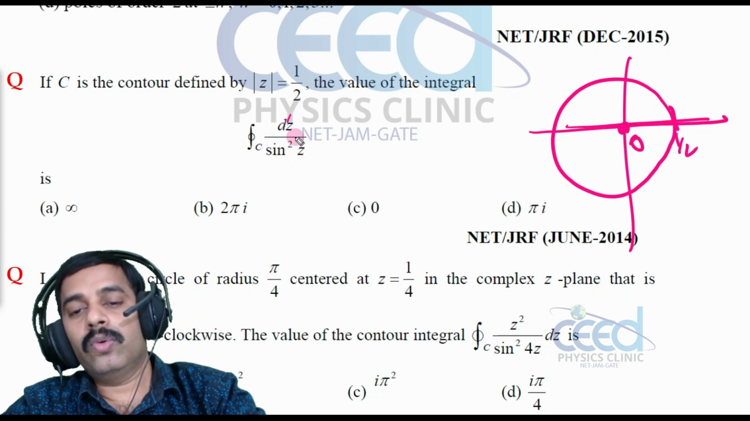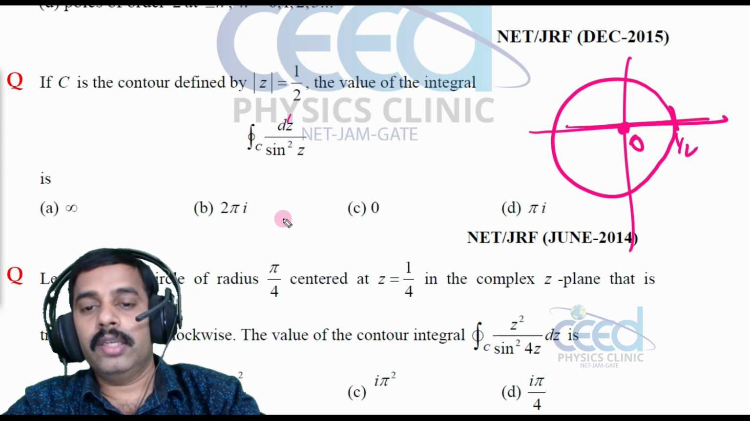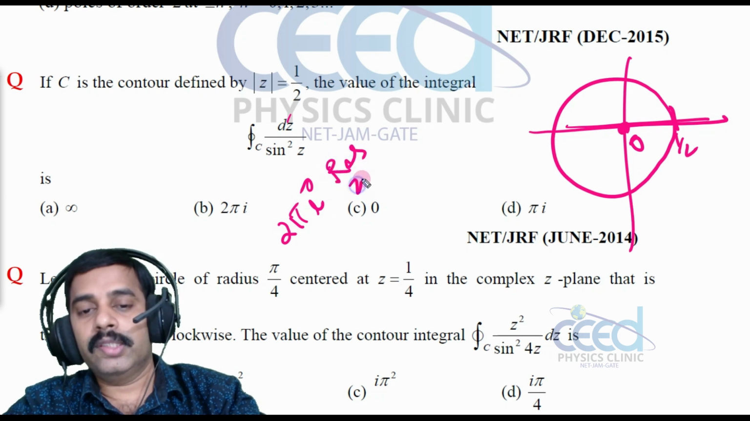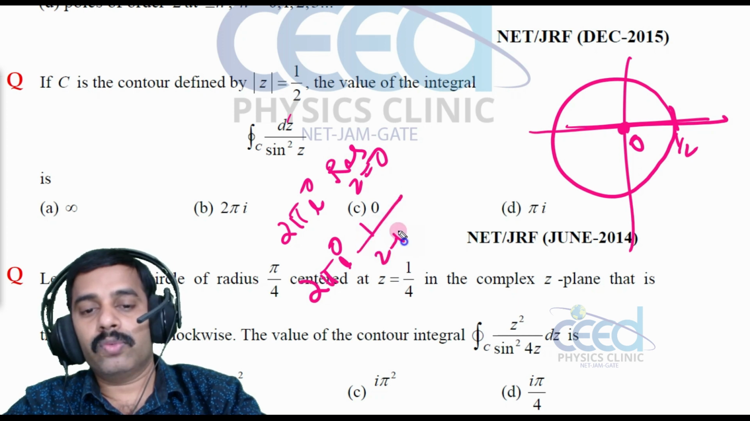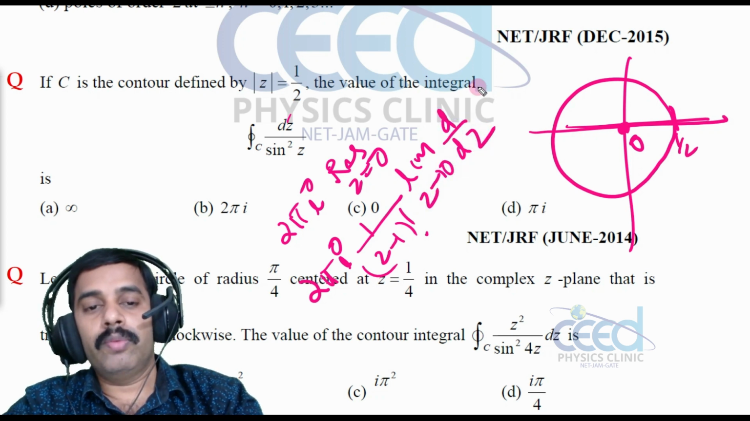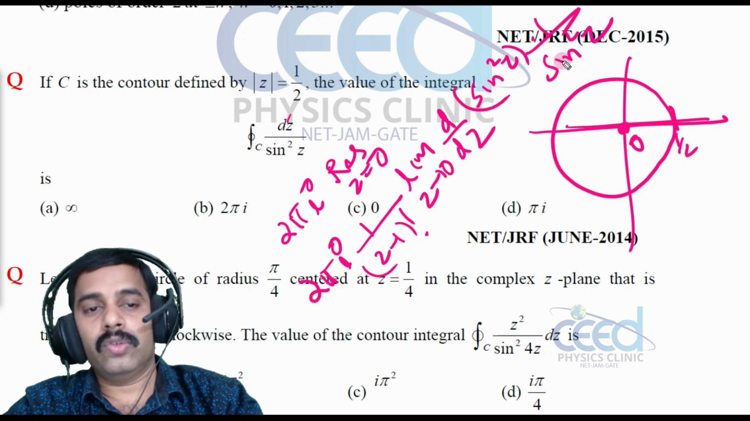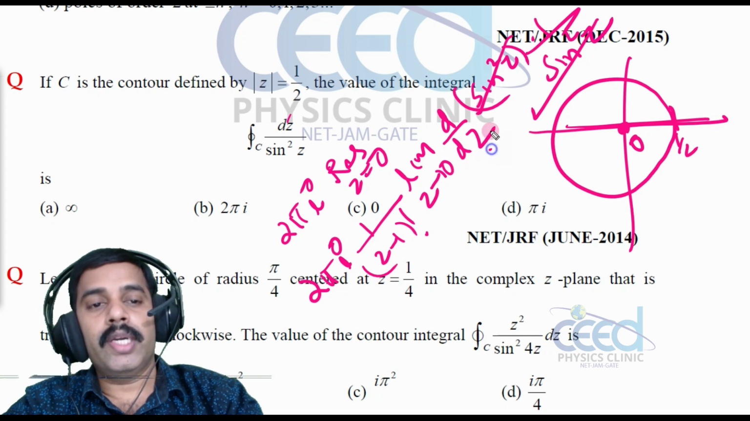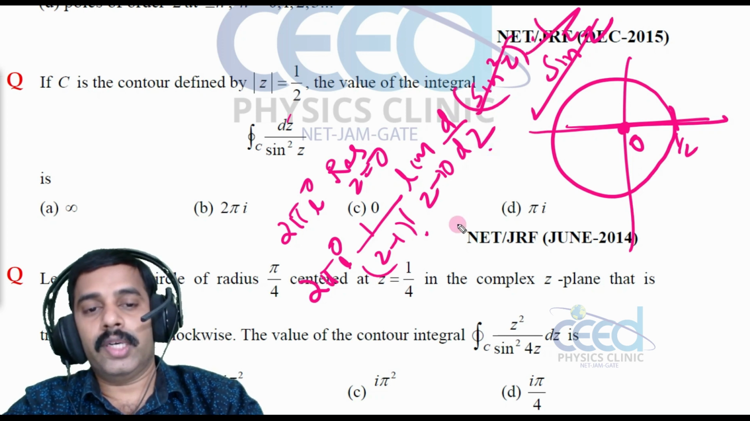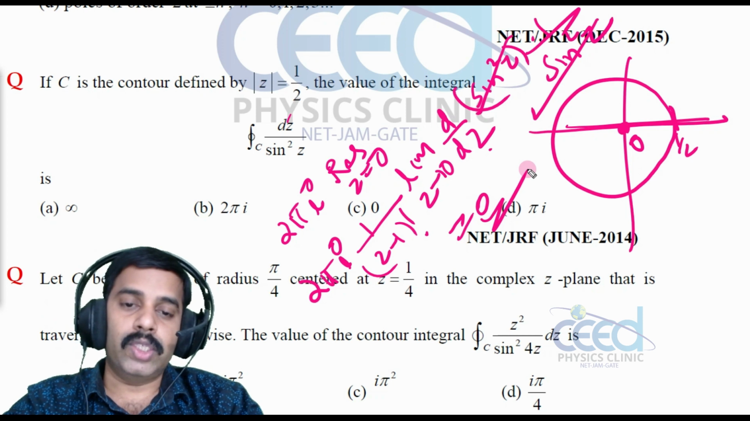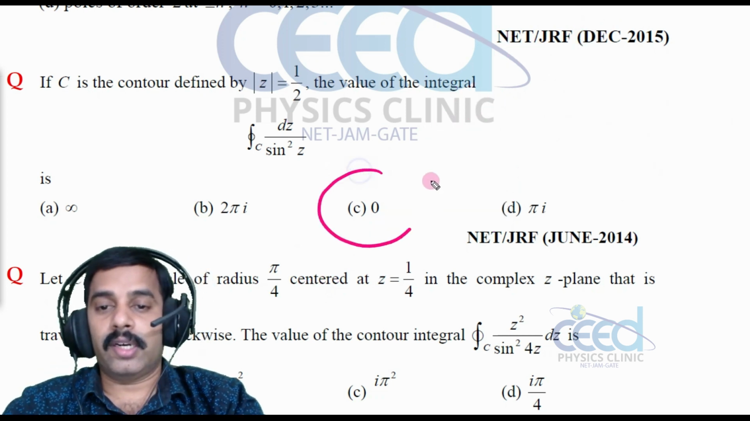What is the integral? 2 pi i into residue at z is equal to 0. So residue at z is equal to 0, that is 2 pi i into, it is a double pole, so 1 by 2 minus 1 factorial into limit as z tends to 0, d by dz of sine square z into 1 by sine square z. So this and this cancel. D by dz of a constant is 0, right? So the answer is 0. So which one is the option? Option C is correct, right?